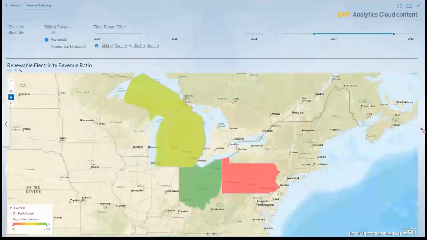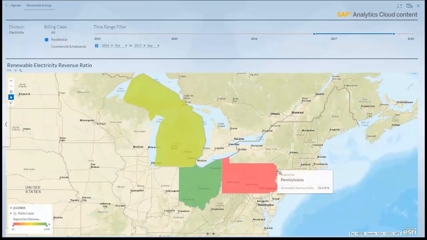On the right screen, we have used a geomap, which we have also in many industries and LoBs here, where it's useful. So here you can now visualize the renewable revenue ratio for an area here. That's quite neat, to use the geomap to visualize that instead of, let's say, a traditional chart, because here it's really relevant in what area you have what ratio, and that's easy to pick up with the geomap here. Also, again here, filtering possibilities you can use. That's a given here.